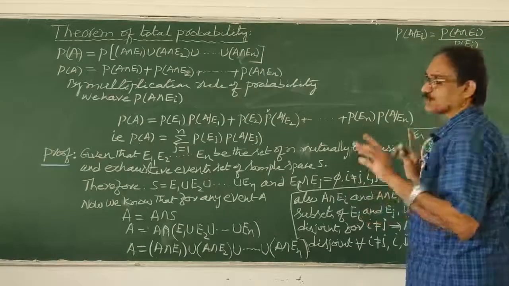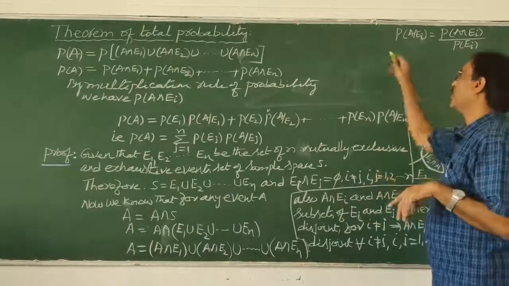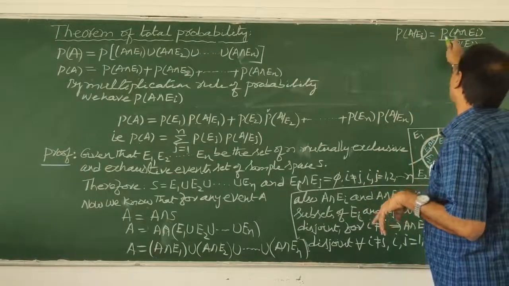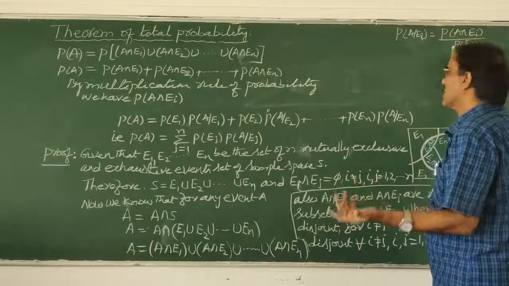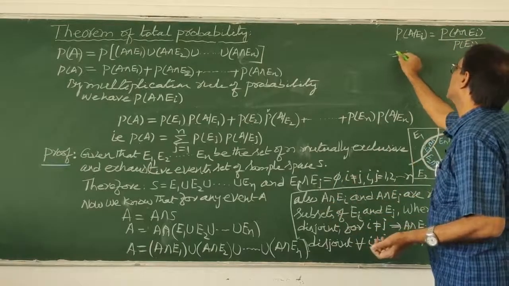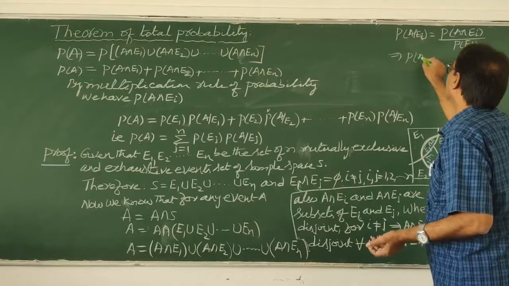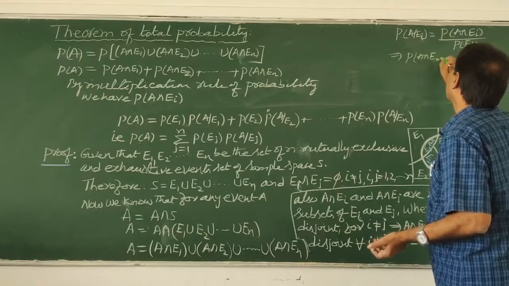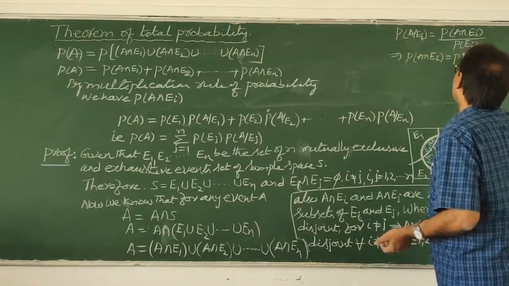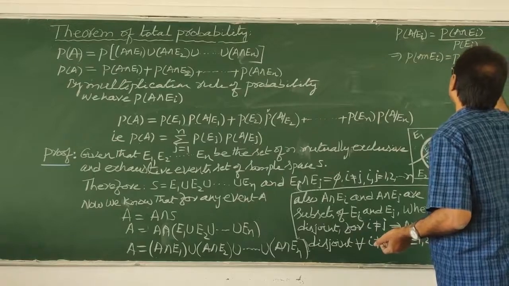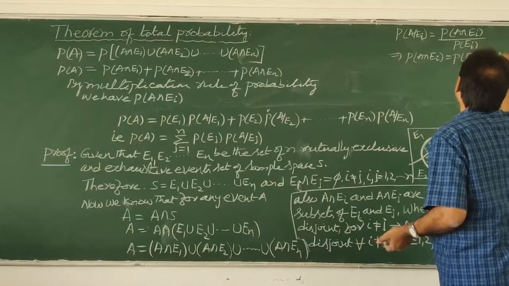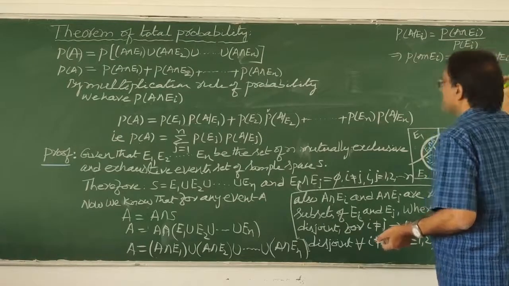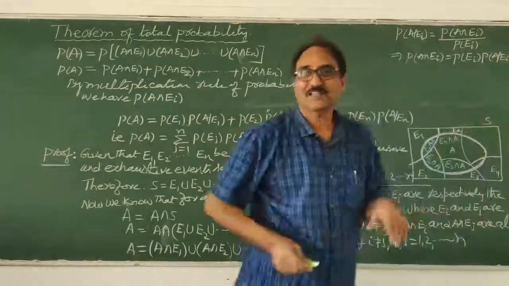For this, are you correct or not? You tell me. Probability of A given B is probability of A intersection B divided by probability of B. Now you cross multiply. This implies P of A intersection Ei is equal to P of Ei into P of A given Ei. You got it. The same thing you write here. That is the multiplication theorem.